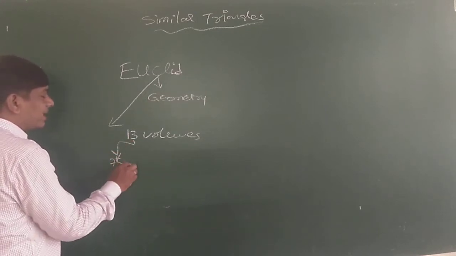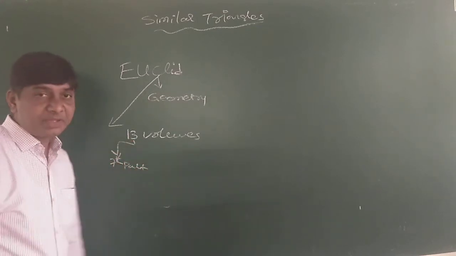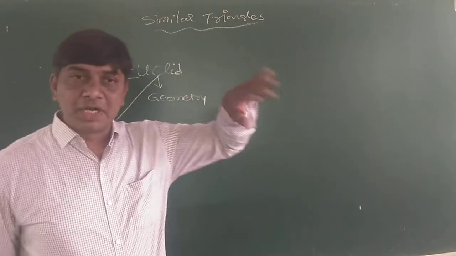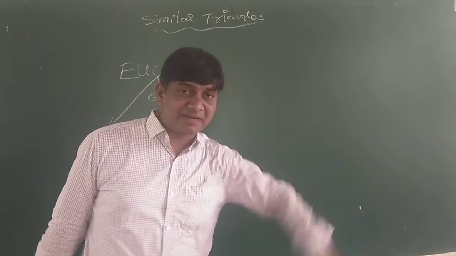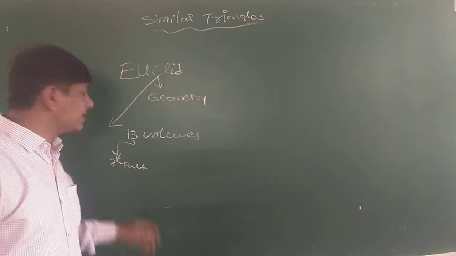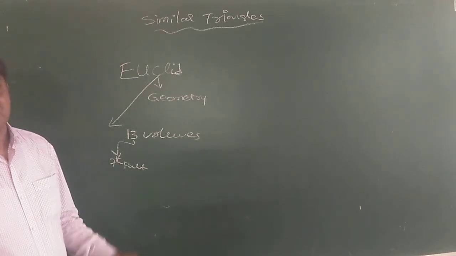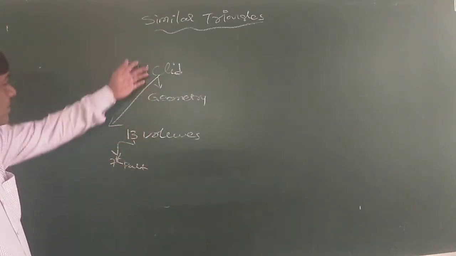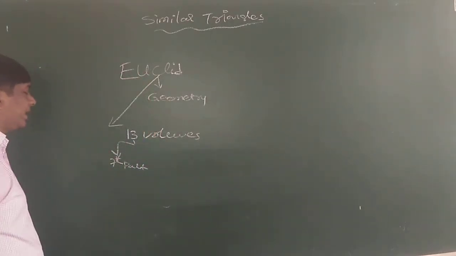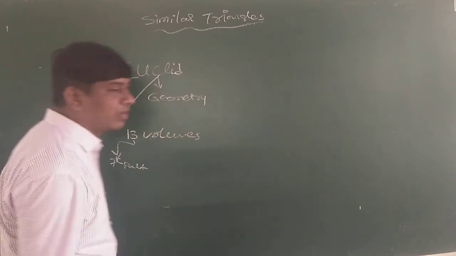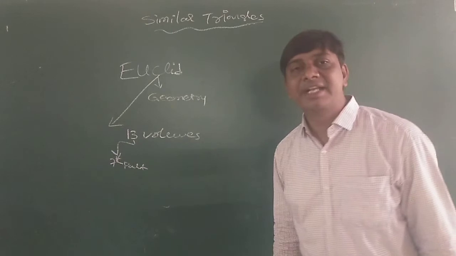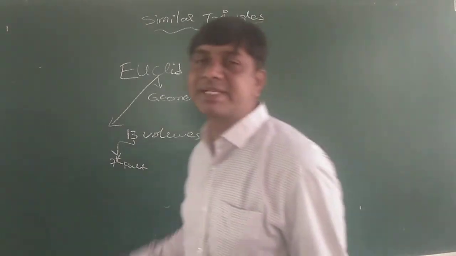In the 7th part he discussed the number system, then Euclid's division algorithm. In chapter 1 you learned Euclid's division algorithm. That was discussed in the 7th part. In the 13 volumes of the Elements, he discussed almost all books about geometry except the 7th one, where he discussed the number system.